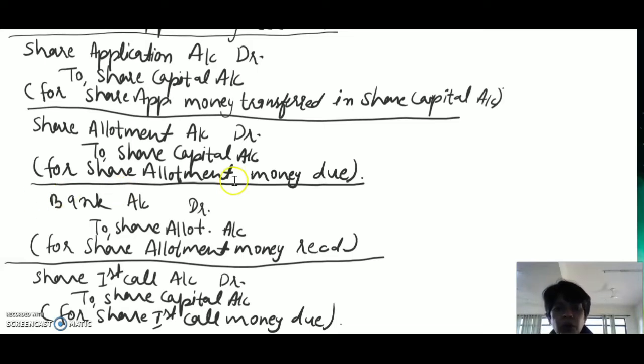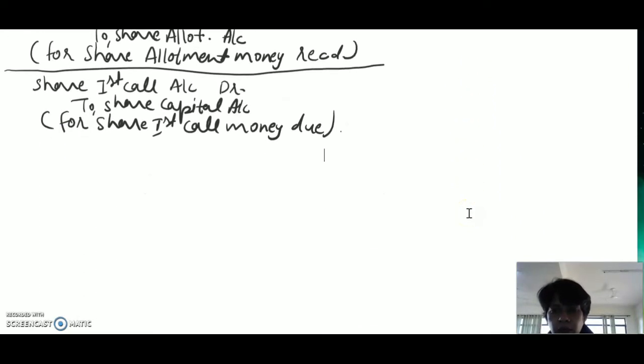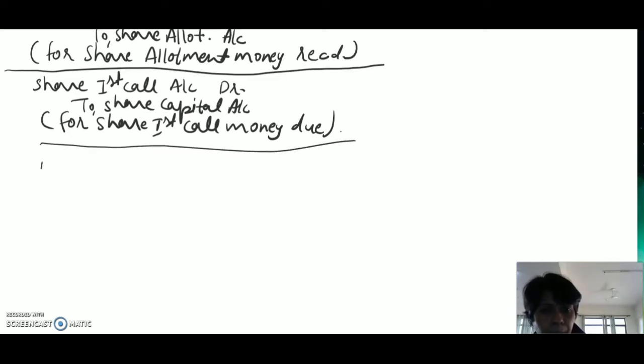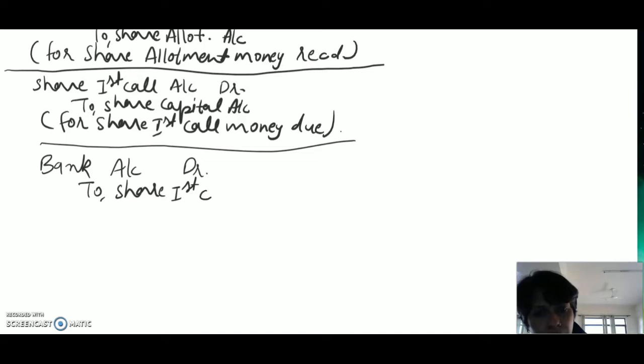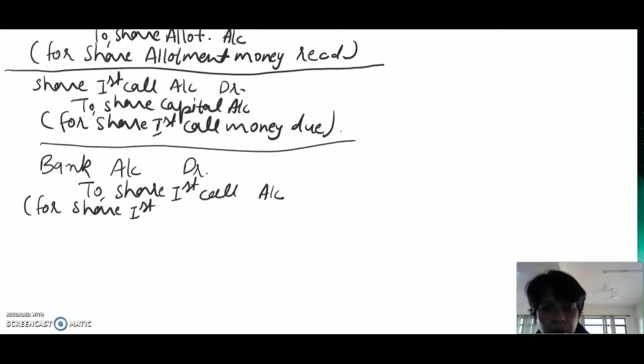Next transaction for receiving this money. So the transaction will be bank account debit to share first call account, and the narration will be for or being share first call money received.